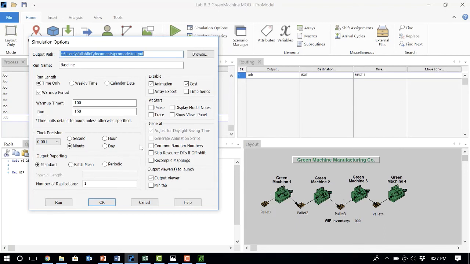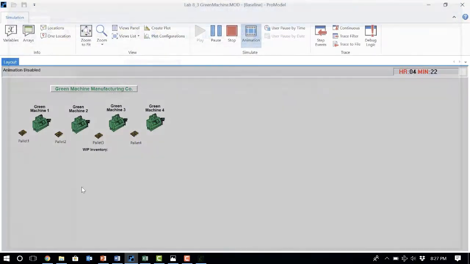Obviously, if I want to do that, I'm going to consider some time as my warm-up time, let's say the first 100 hours, and then I'm going to run the system for another 100 hours to see how many parts can be produced in this manufacturing setup in 100 hours. Okay, so let me run this.